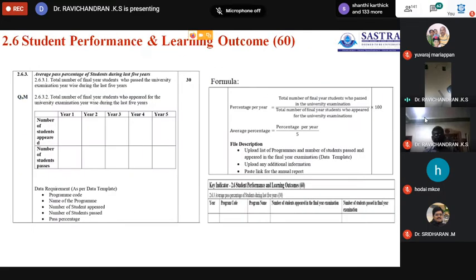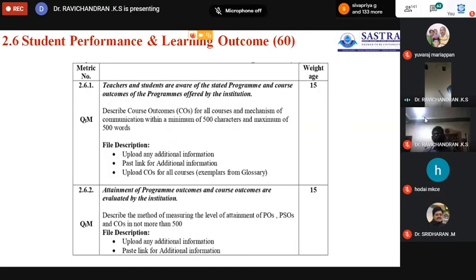Now we need to have the course outcomes. This is very important. Course outcome is different from program outcomes. In 2.6.1 and 2.6.2, there is a mapping available. I will show it at the end. The IT department has its own program outcomes, then PSO, the program specific outcomes, and COs.